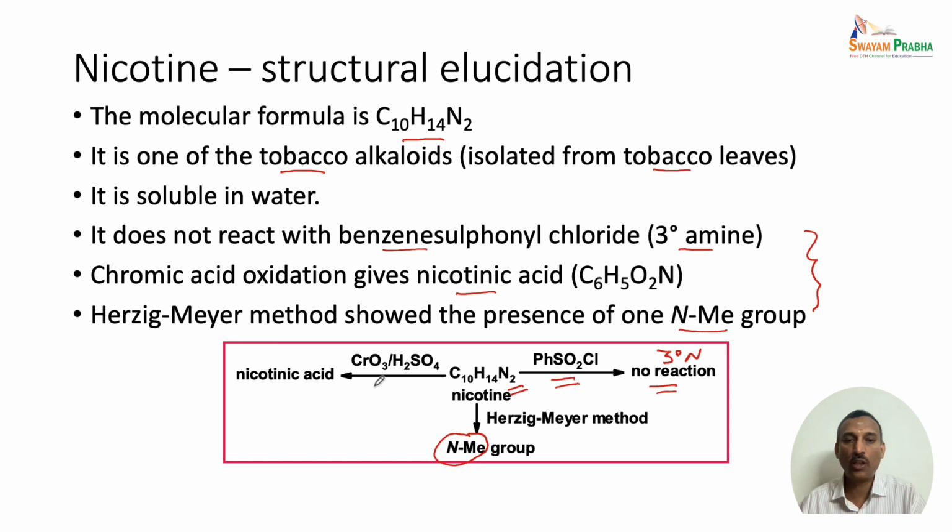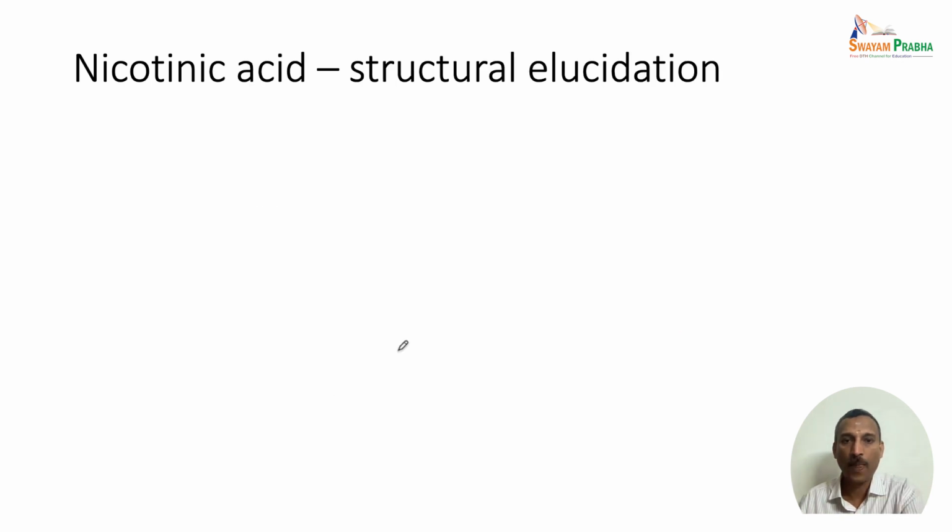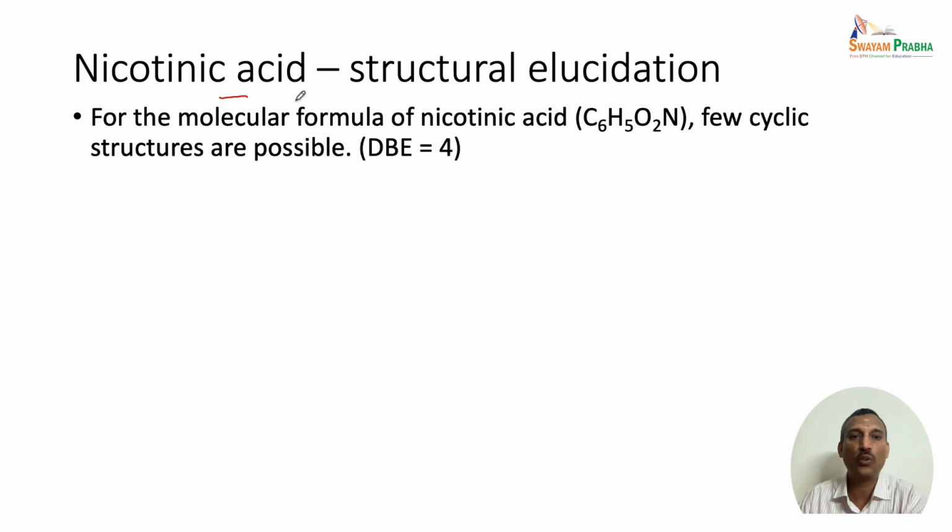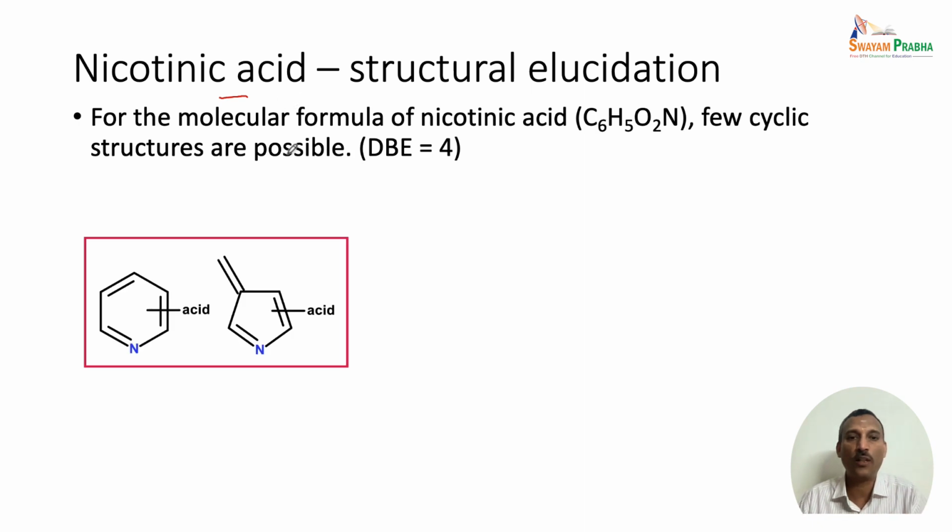Nicotine on oxidation using chromic acid gives nicotinic acid. So let us start with the structural elucidation of nicotinic acid. From this we will move on to the structure of nicotine. From the molecular formula of nicotinic acid, that is C6H5O2N, a few cyclic structures are possible. Here the double bond equivalent is 4. Based on that 4 double bond equivalent, we are going to deduce the different structures that are possible for nicotinic acid.